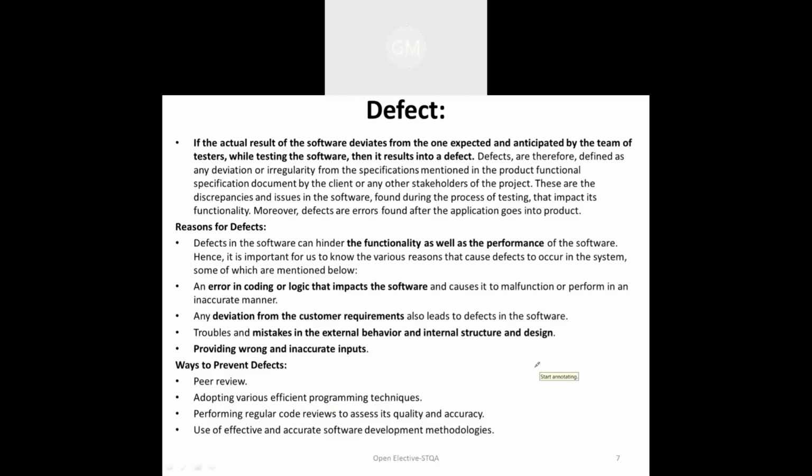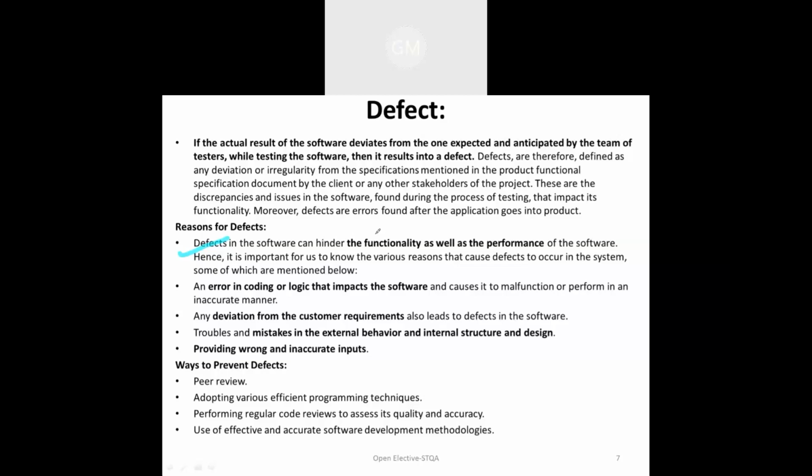Now what are the reasons for the defect? First reason is that a defect in the software can be hidden whenever we are exploring the functionality of these systems, and that will affect the performance of the software. So a defect affects the performance of the software.